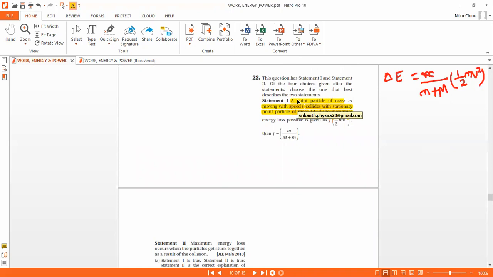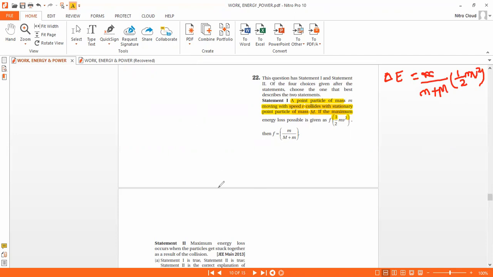Firstly, we are having a point particle of mass small m. Now it collides with a stationary particle of mass capital M. Maximum energy loss. Here they didn't mention the type of collision.